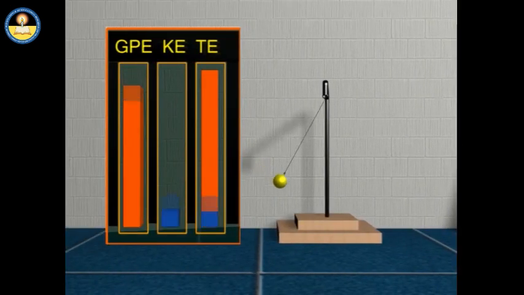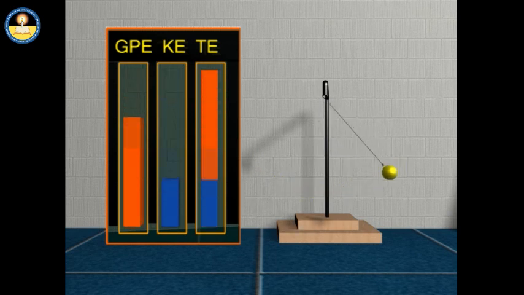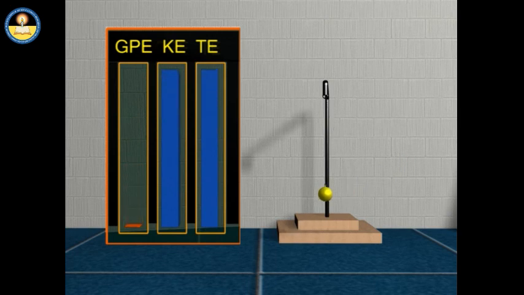A simple example of the transformation of kinetic energy into potential energy and of potential energy back into kinetic energy is a simple pendulum.